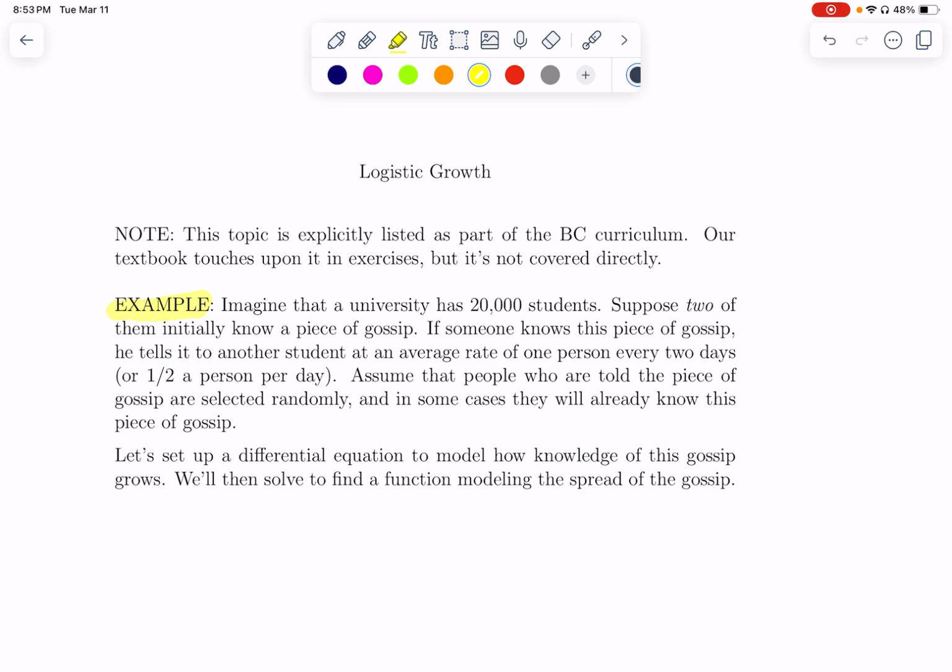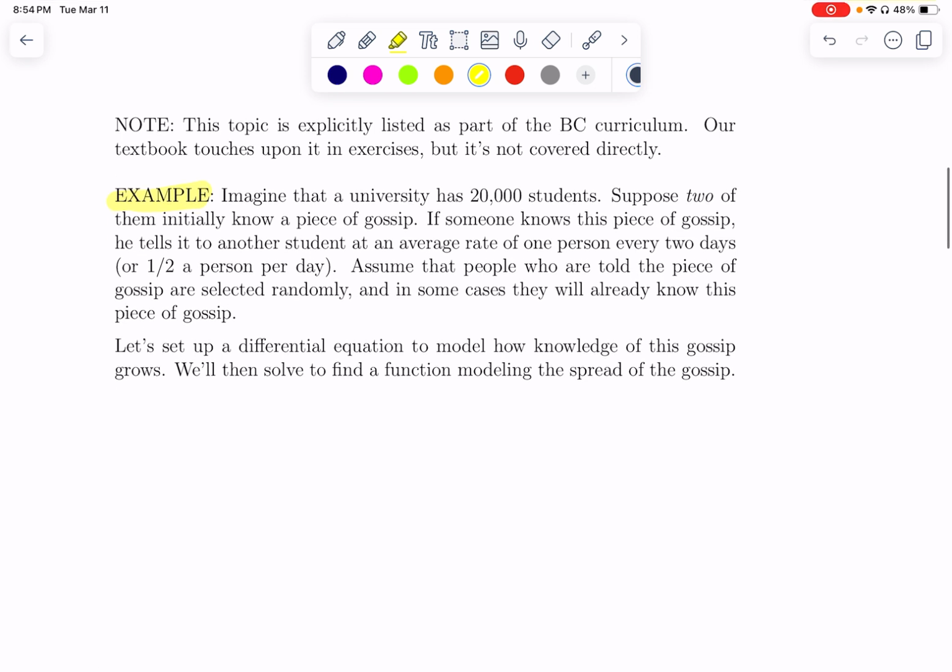So we're going to imagine a problem in which something is spreading in a way that would be similar to logistic growth. Let's imagine we have a university with 20,000 students and two of them know some piece of gossip. And we'll imagine that if someone knows this piece of gossip, he tells it to another student at an average rate of one person every 2 days, which we can think of as on average half a person per day. And we'll assume that when you tell someone, it's completely random, that it could be anyone from the university, and maybe they've heard it before and maybe they haven't.